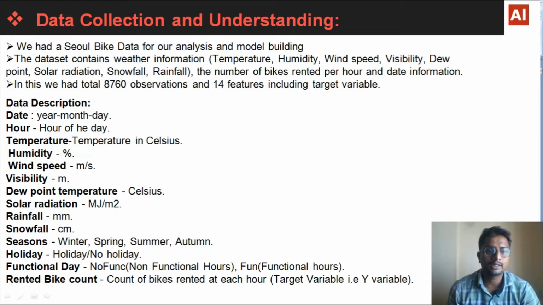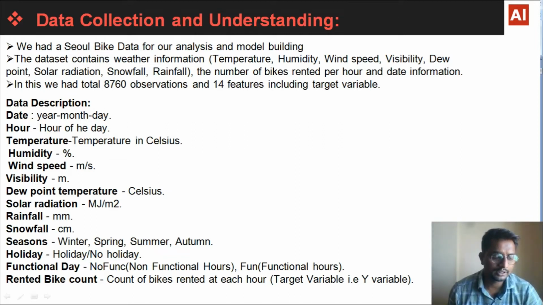We had Seoul bike data for our analysis and model building. The data set contains weather information like temperature, humidity, wind speed, visibility, dew point, solar radiation, rainfall, snowfall, etc., and the number of bikes rented per hour and date information. In this, we had a total of 8,760 observations and 14 features, including our target variable. Here is the data description of the columns.